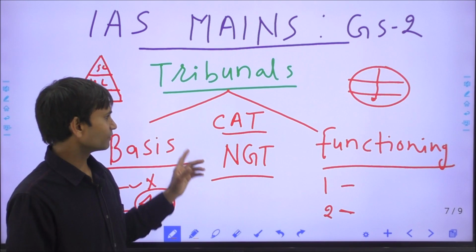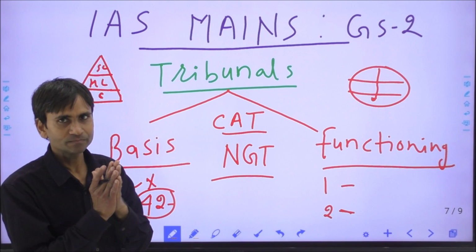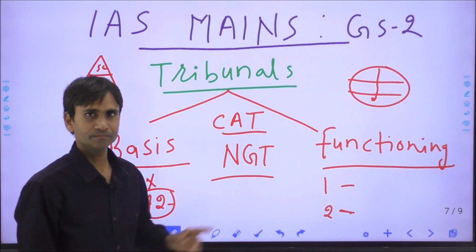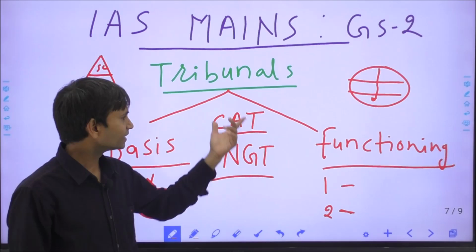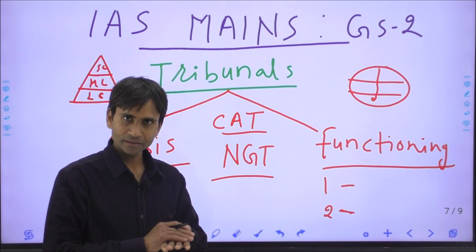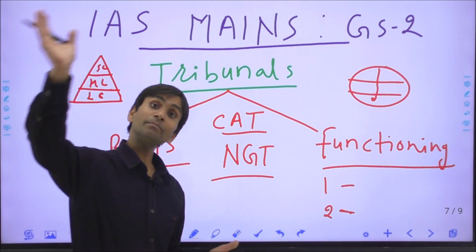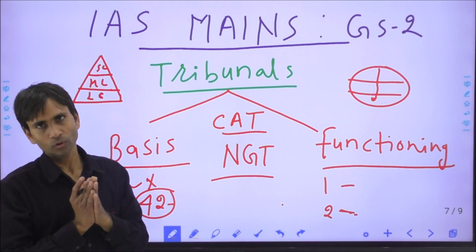So simply when we say we have shifted many cases toward the tribunals, finally when any tribunal adjudicates a case and renders the final decision, it is not mandatory. The decisions of these tribunals can further be challenged in either the High Court or Supreme Court.